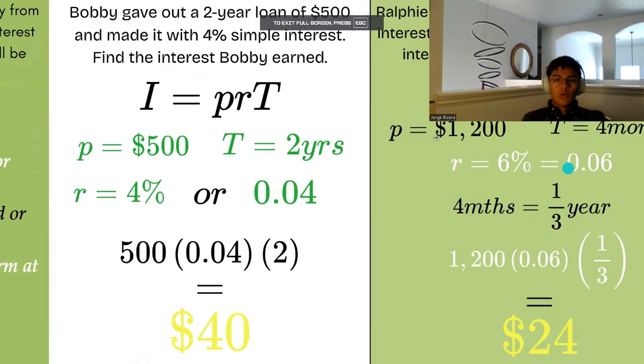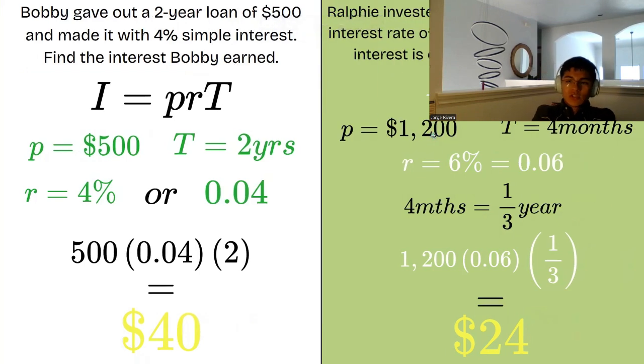Okay. So Ralphie invested a total of $1,200 at a simple interest rate of 6% for 6 months. How much interest is earned on his investment? So if you have I is equal to PRT. So the P, or the principal, which is the initial amount that he has invested, is going to be $1,200, right? So the T is the amount of time.